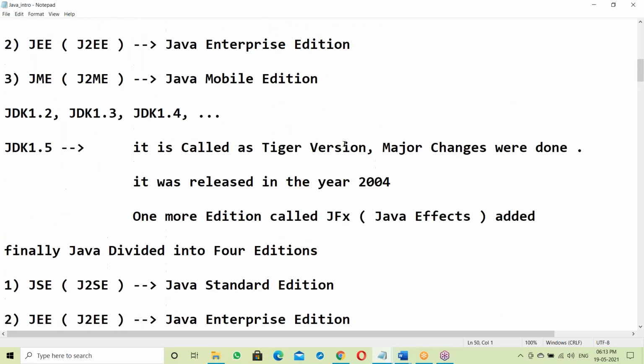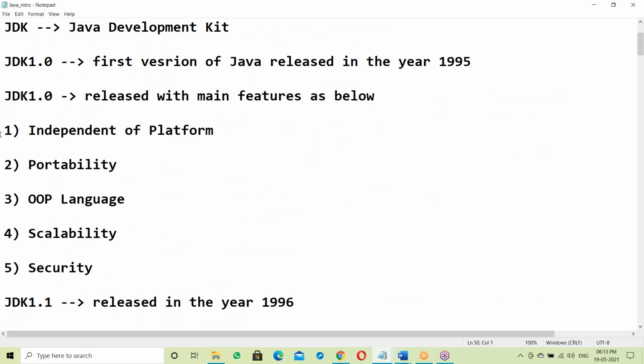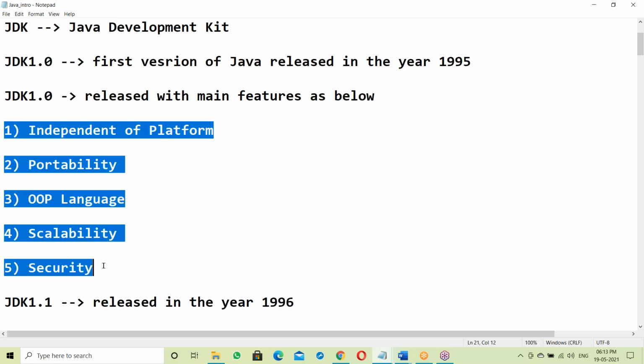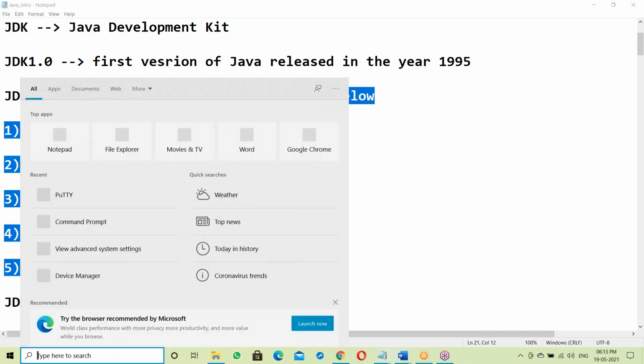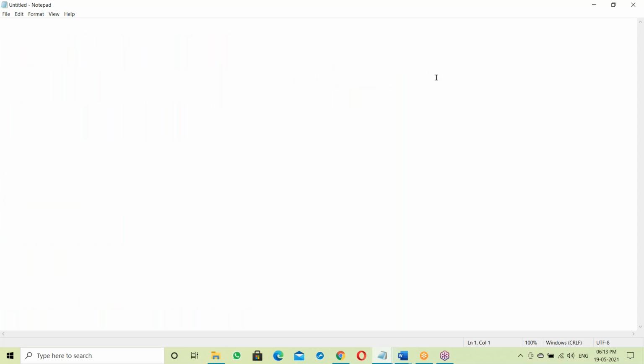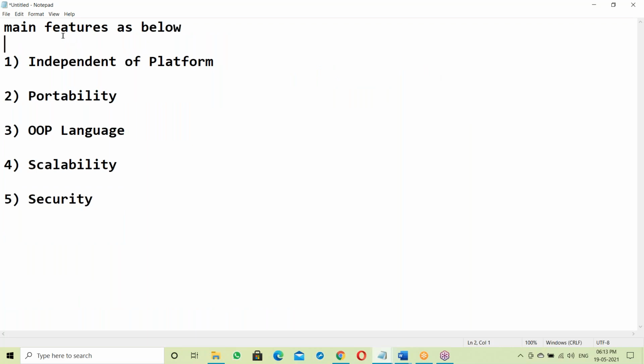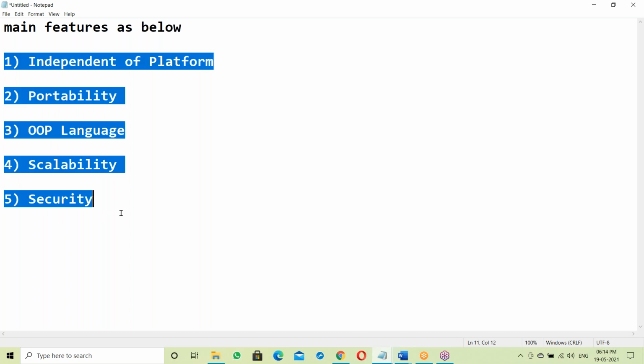First, let us start with the features. What are the main features of Java? The main features are: independent of platform, portability, OOPs language, scalability, and security. These are the main features of Java.